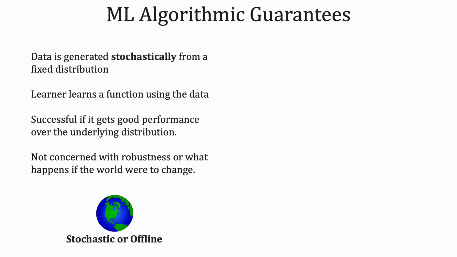There are generally two paradigms in machine learning algorithmic guarantees. In a stochastic or offline setting, the data is generated from a fixed distribution. The learner learns a model using the data and is successful if the error is small under the underlying distribution. Here, we are not concerned about changes in the world.